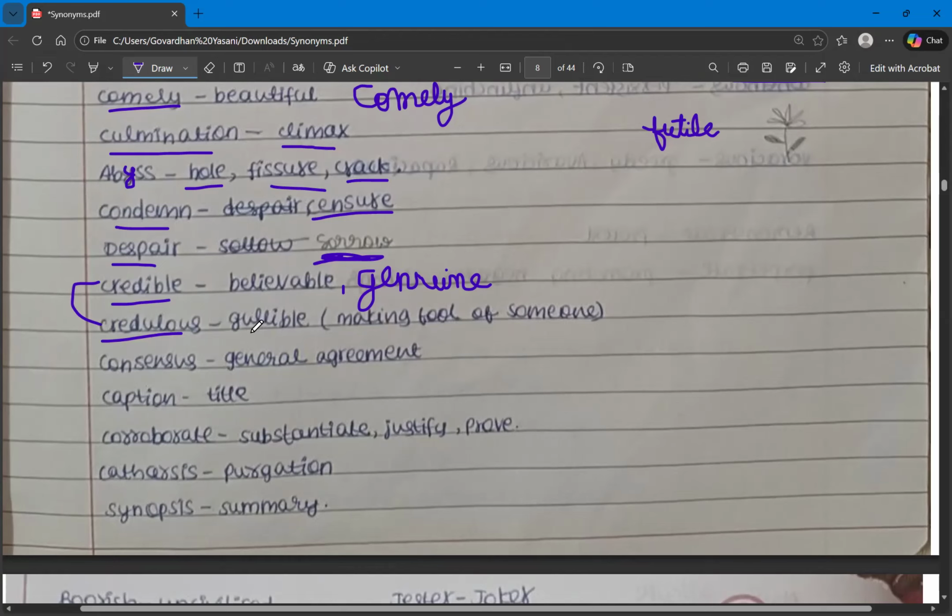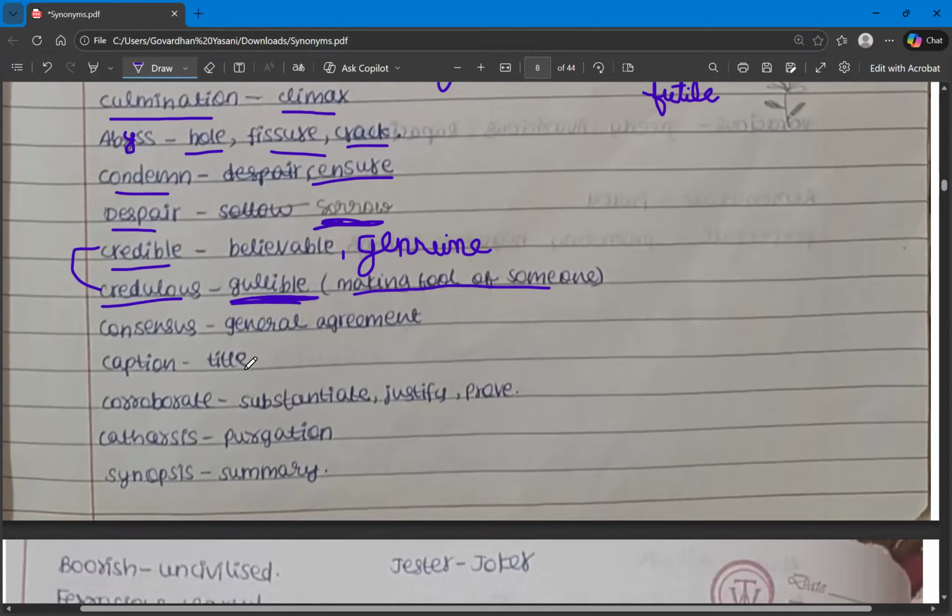And the synonym is gullible. So what is the synonym for the word credulous? That is gullible, meaning making a fool of someone. You're making someone believe something and you're making a fool of them. So that is the meaning of credulous.